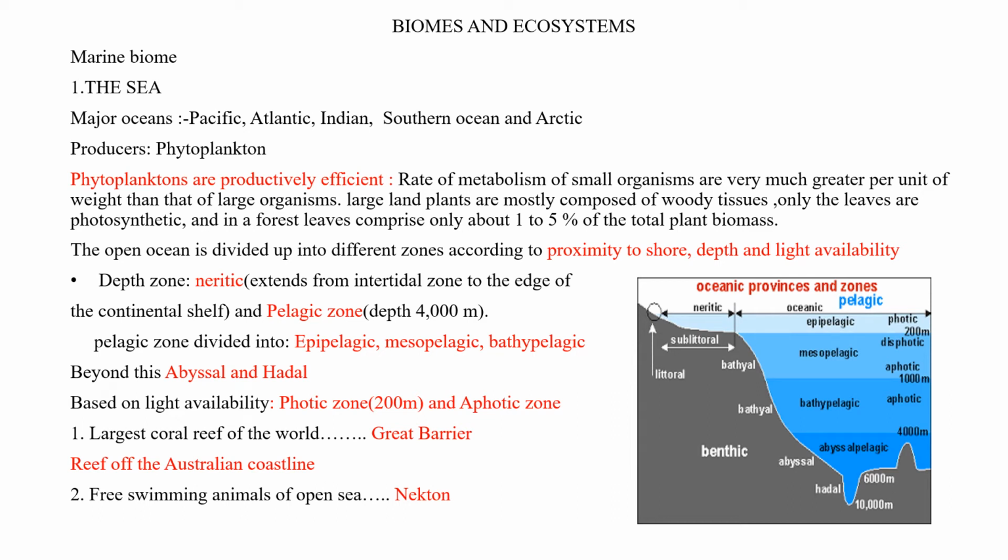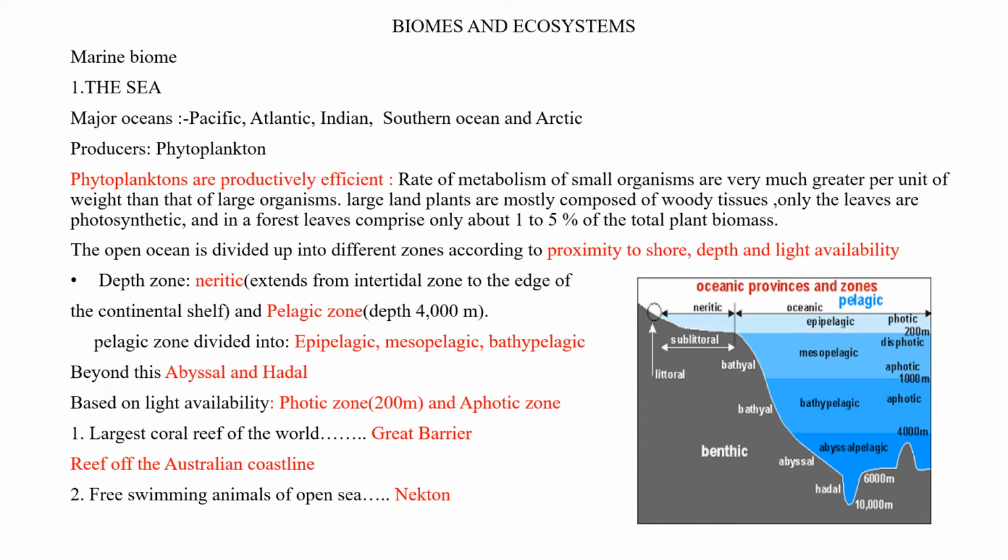This video includes biomes and ecosystems of the world, food web and energy flow, and biogeochemical cycles. Biomes are ecosystems with similar climatic conditions. First one is the marine biome, the sea as an ecosystem. The sea is the thickest and largest ecosystem.